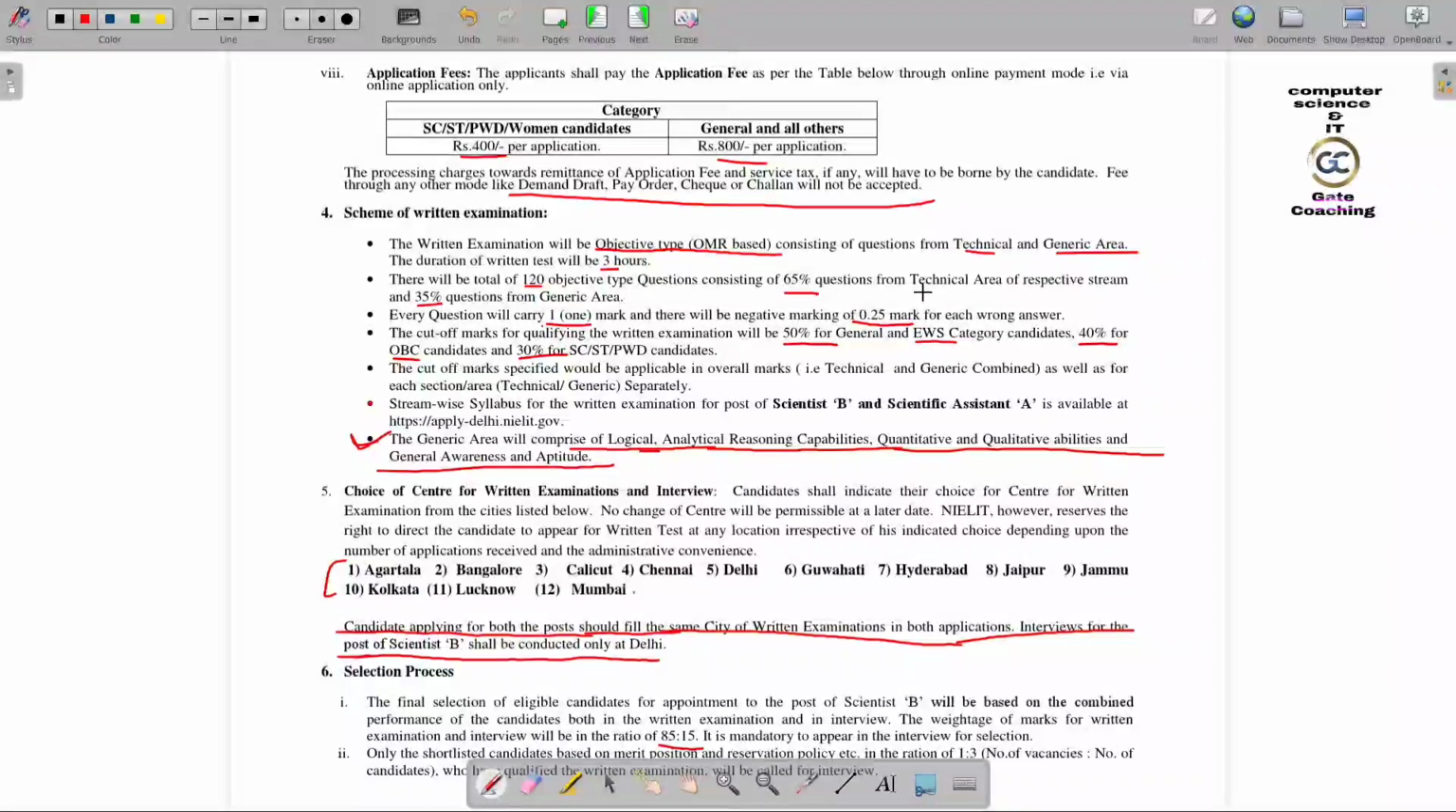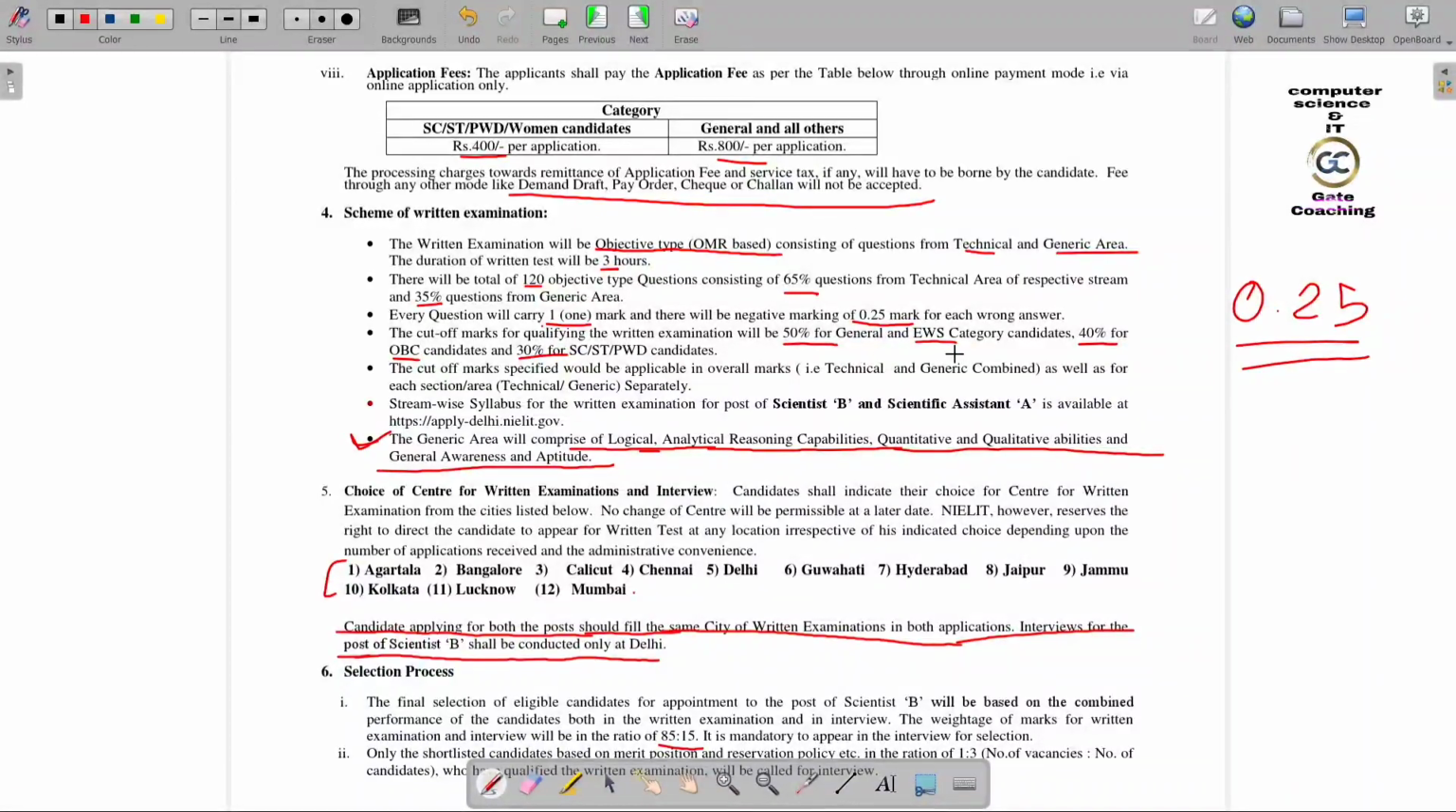consisting of 65 questions from the technical area and 35 questions from the generic area. Each question will carry 1 mark, and there will be a negative marking of 0.25 for each wrong answer. For each correct answer you will get 1 mark.